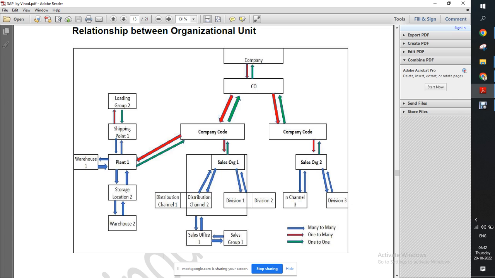If you are talking about company code to sales org, one company code can have n number of sales organizations. Like this, one company code can have sales org 1, sales org 2, sales org 3. Correct. But one sales org can be assigned to only one company code.